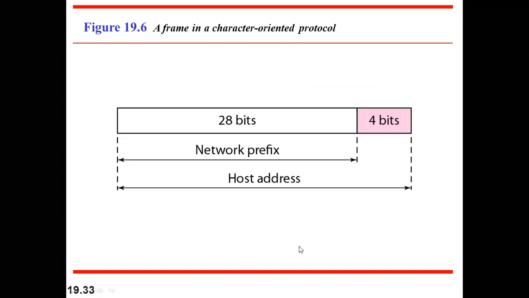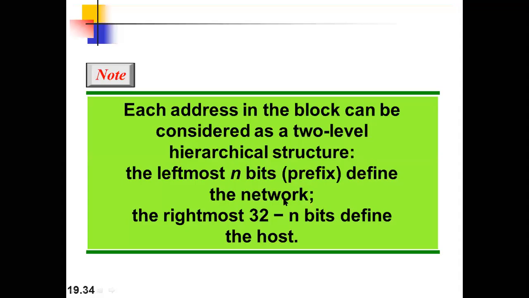So here the last four bits that we are subtracting, and what we are getting after the maximum: 32 minus 28, we are getting 4 bits. That last 4 bits in this particular instance is known for host addresses, right? And before that, we are left with 28 bits that are used for network prefixing, right?